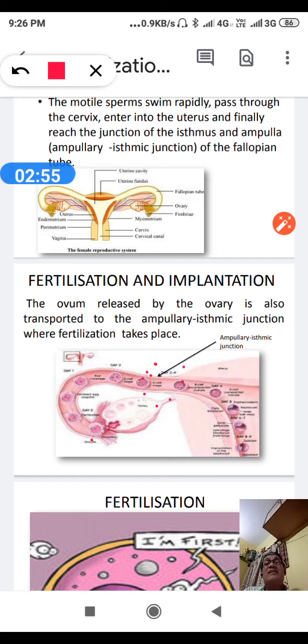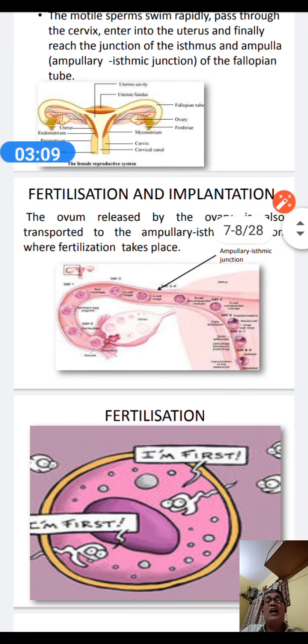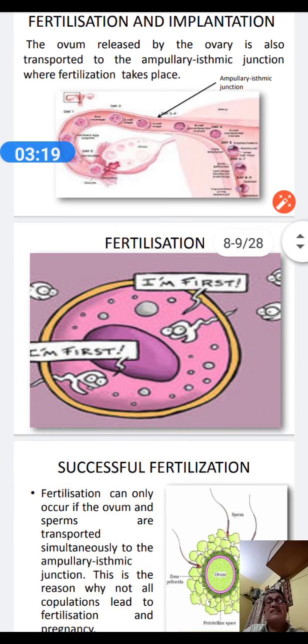If sperm and ovum both reach the ampullary isthmic junction at the same time, then successful fertilization takes place.